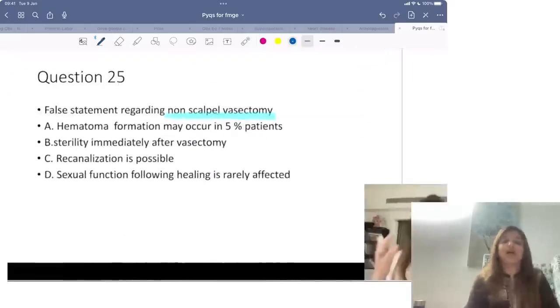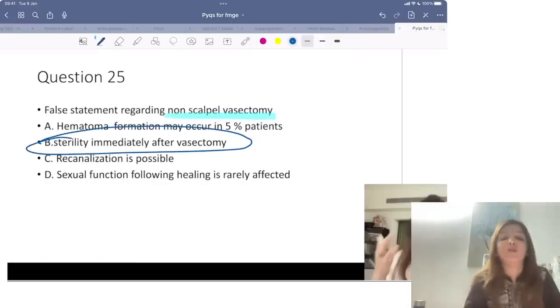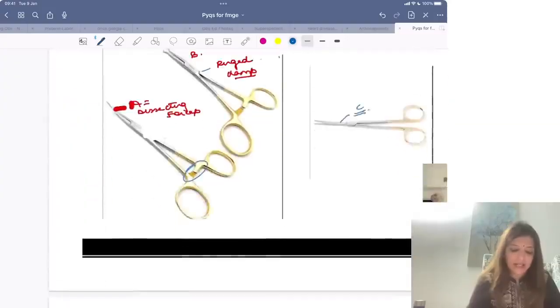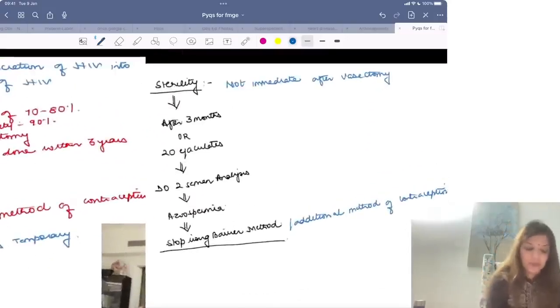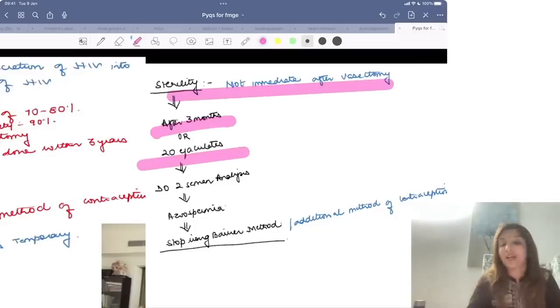False statement regarding non-scalpel vasectomy. Now, even if you don't know many details about non-scalpel vasectomy, you know this, that sterility is not immediately attained after vasectomy. Right? After vasectomy, sterility is attained after 3 months, or after 20 ejaculates.